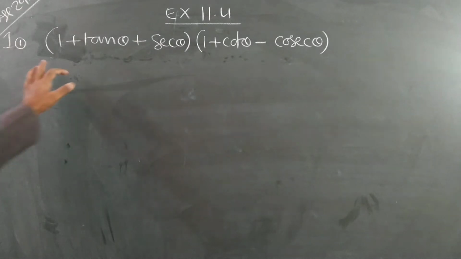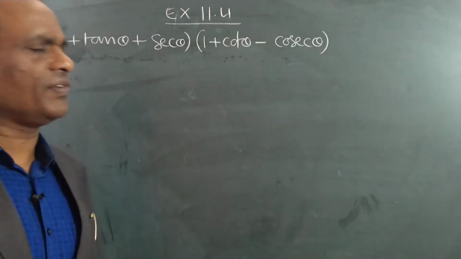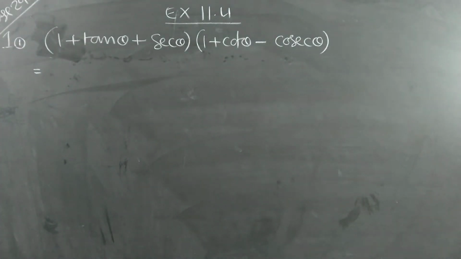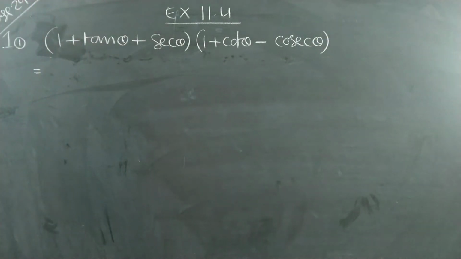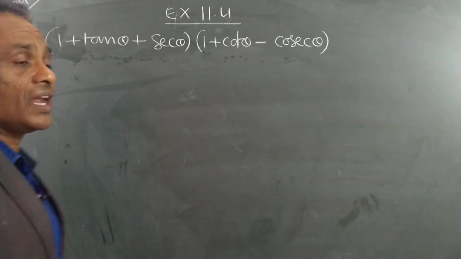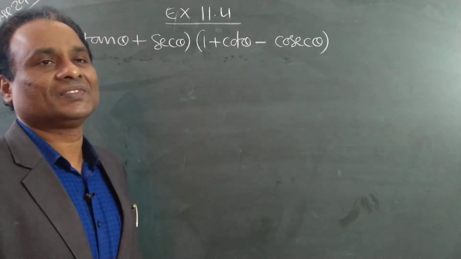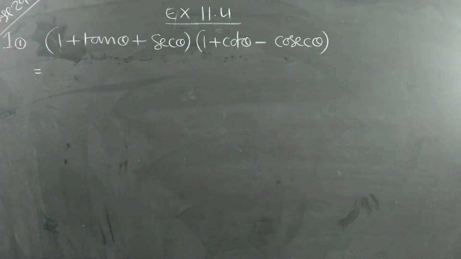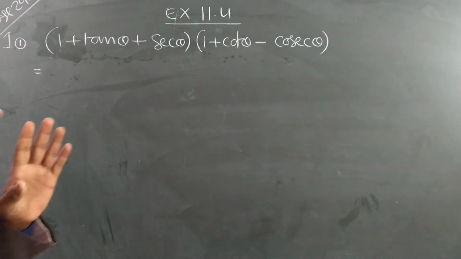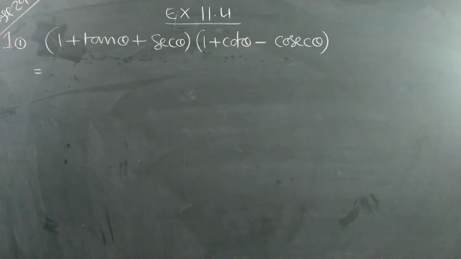If you multiply directly, we will get the value, but one big step we will get. Otherwise, if you don't have any idea what to do, then simply convert the problem into sine and cos.